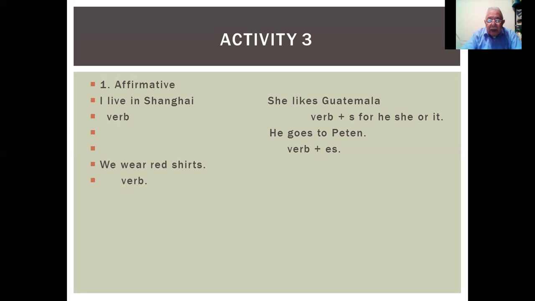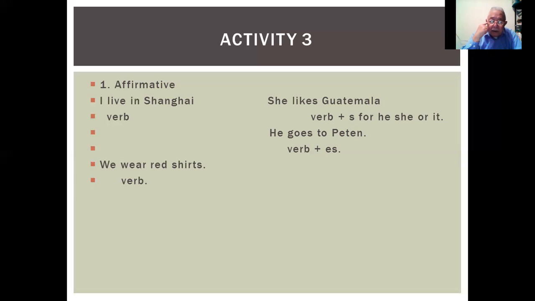She likes Guatemala. The verb takes an S for she, he, or it, and the verb ends in S or ES. For example, she likes Guatemala, verb plus S. Another example is with he: he goes to Petén, verb plus ES.